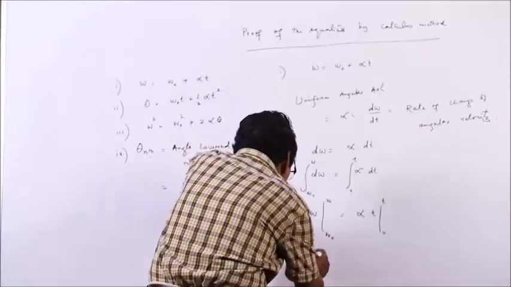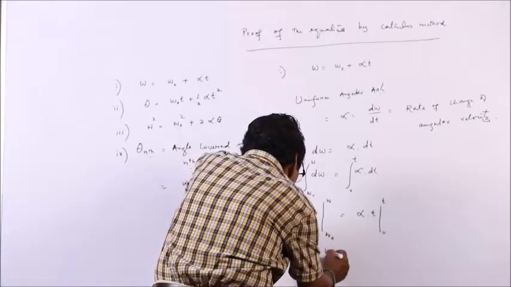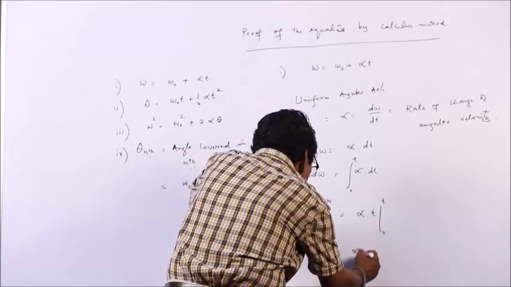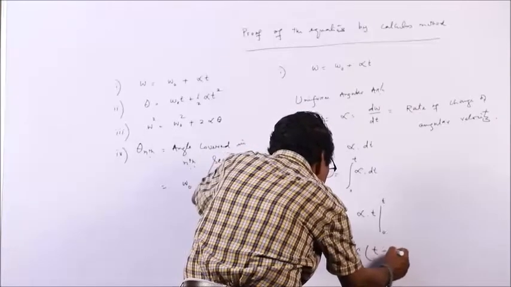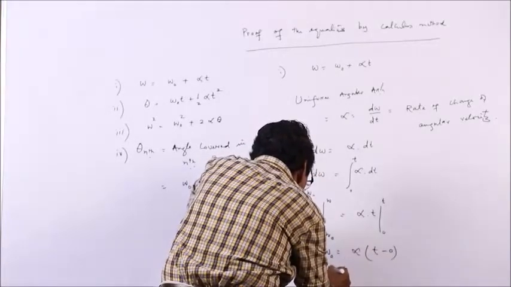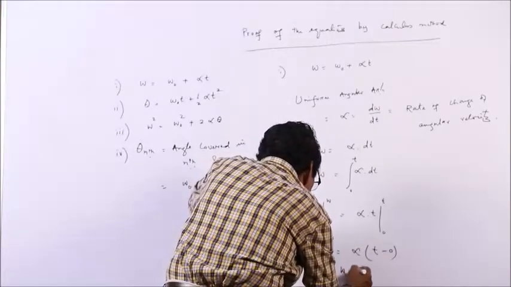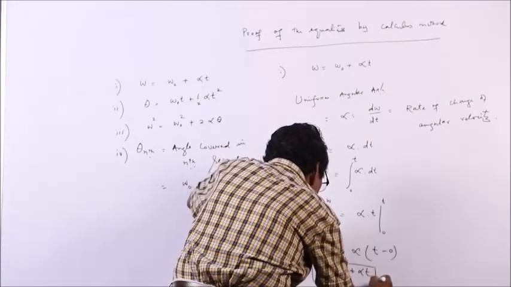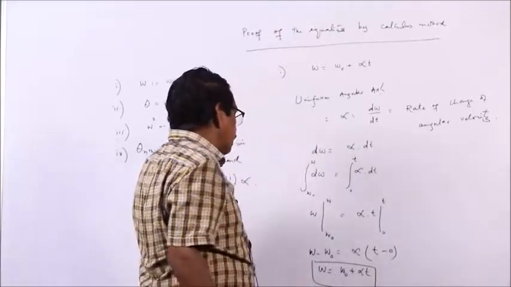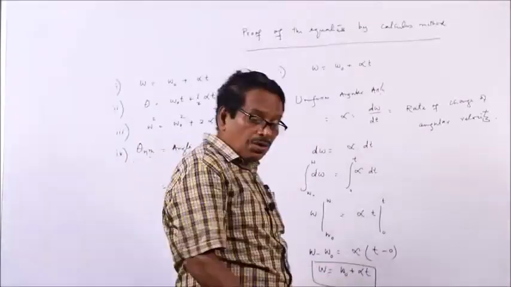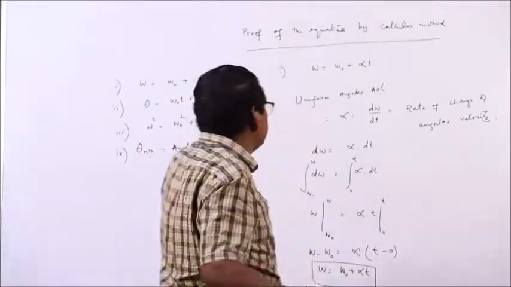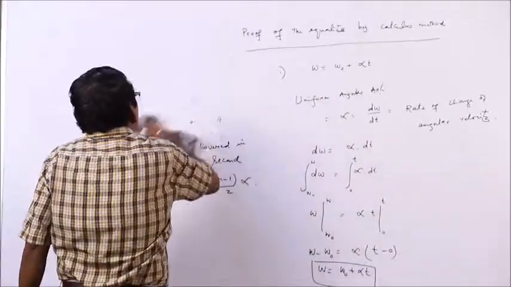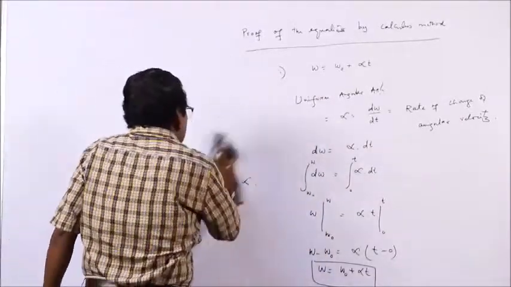So, this becomes how much? Omega minus omega 0 is equal to alpha into t minus 0. So, omega is equal to omega 0 plus alpha t. This is how we prove it by the calculus method. Omega is omega 0 plus alpha t, this equation. Similarly, the second equation can also be proved by the calculus method.